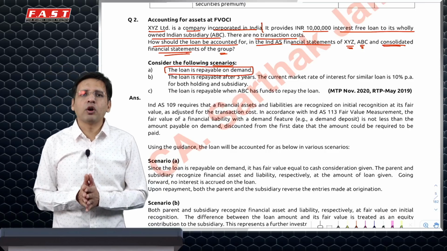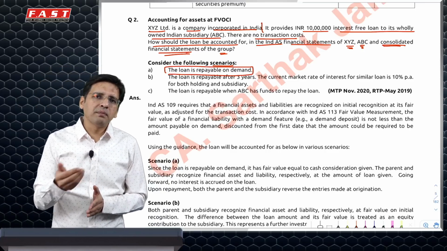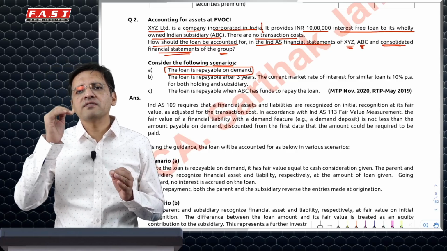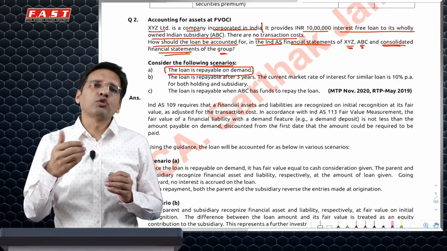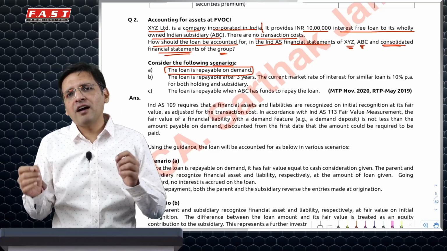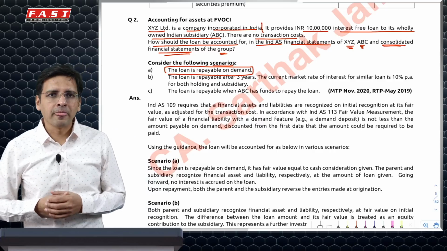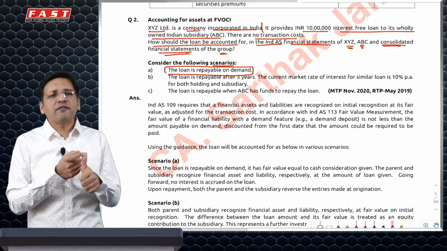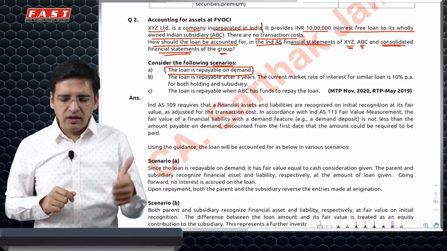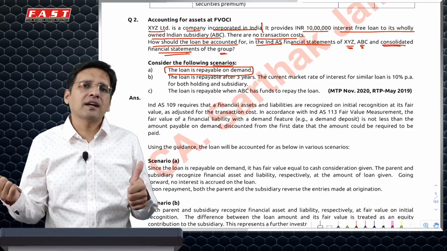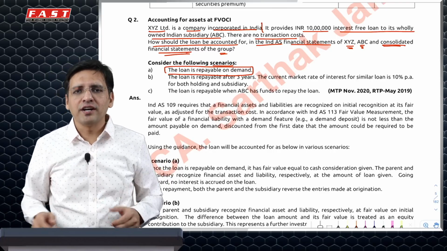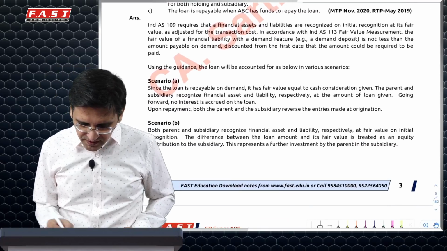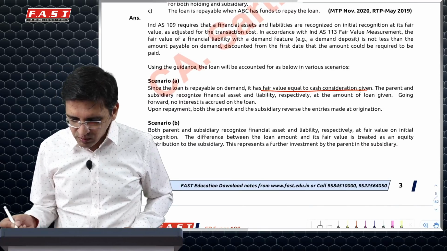First is the loan is repayable on demand. Now, if the loan is repayable on demand, the basic rule is that the one who borrows, or the one who gives, in no case would consider the fair value to be lesser than the face value. So in that case, it will be a very simple, clear-cut discussion. In the separate financial statement of parent, the loan would be recognized at 10 lakh, and a liability of 10 lakh in the subsidiary books. In consolidated, it would get netted off and would not get any recognition.